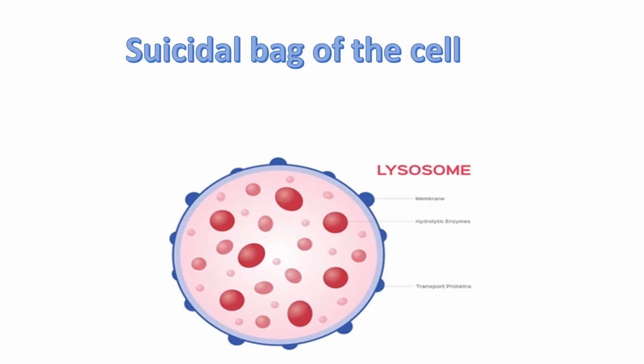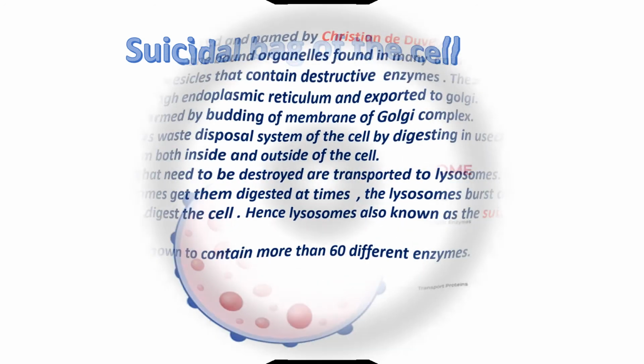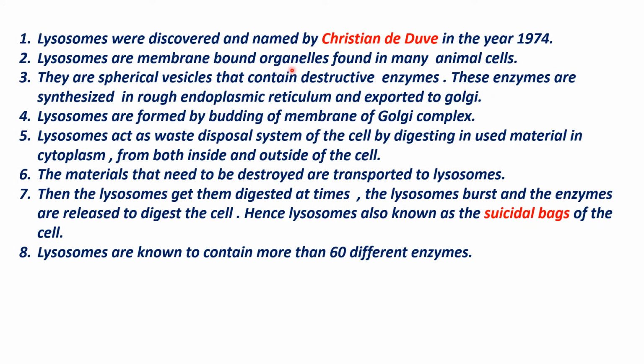So let's go deep into it. These lysosomes were discovered by Christian de Duve in the year 1974. These are also membrane bound organelles. We find more lysosomes in animal cells than plant cells. Why? Because this function is carried out by the vacuole in the plant cell. It has a large vacuole. So this lysosomal function is carried out by the large vacuole, but we can find few lysosomes there.